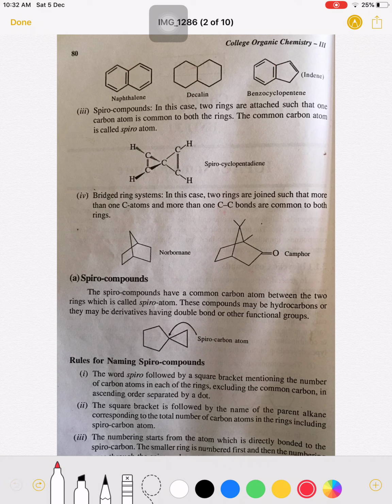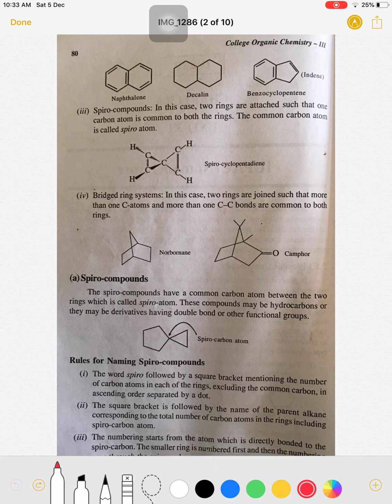The third type of bicyclic compound is the Spiro compound. In a Spiro compound, one carbon is common to both the rings. In the fused case, two carbons are common, but in the case of Spiro, a single carbon is common to both the rings. Such compounds are known as Spiro compounds. And this carbon, which is common to both the rings, is known as the Spiro atom.